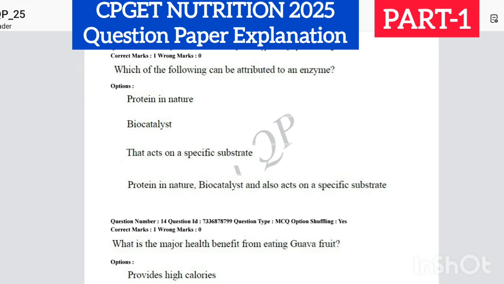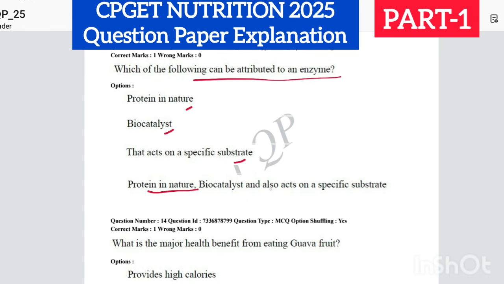Which of the following can be attributed to an enzyme? Enzymes are proteins in nature, this is correct. Enzymes are biocatalysts, this is also correct. Enzyme acts on specific substrate, this is also correct, but the last option has combined all the above options, so that will be the most accurate. Enzymes are proteins in nature, they are biocatalysts, and also they act on a specific substrate. The last option is the accurate one because it is a combination of all the above 3 options. Right, so I hope it is clear.